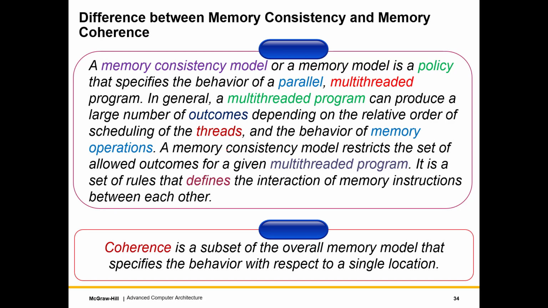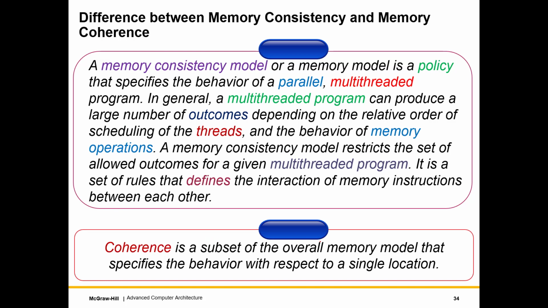It is a set of rules that defines the interaction of memory instructions between each other. So the nutshell of this huge definition is that a memory consistency model just gives a set of rules of how you determine the valid outcomes of a program. And needless to say, any program running on IBM's processors will follow IBM's memory model.